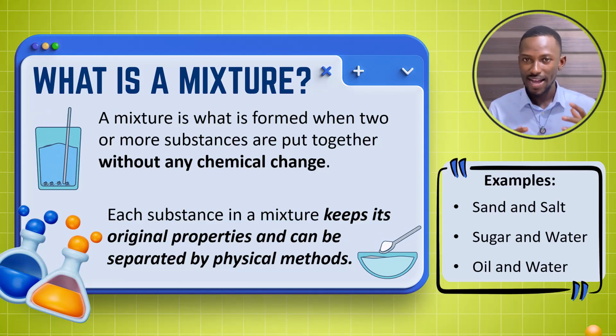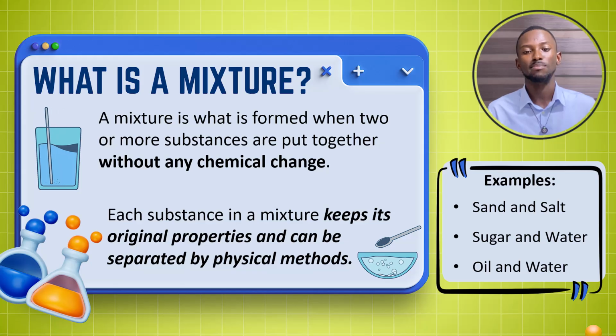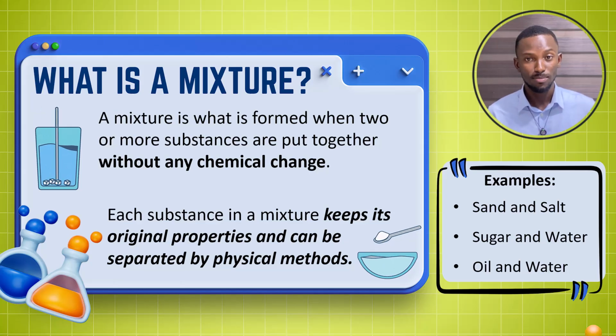So if you combine two or more things physically without any chemical change, then you have a mixture. And then there is this main point. Each substance in a mixture keeps its original properties and can be separated by physical methods. What does that mean? Let's take an example of sand and salt. If you mix sand and salt, the sand doesn't change to become something new, or the salt doesn't change to become something new.